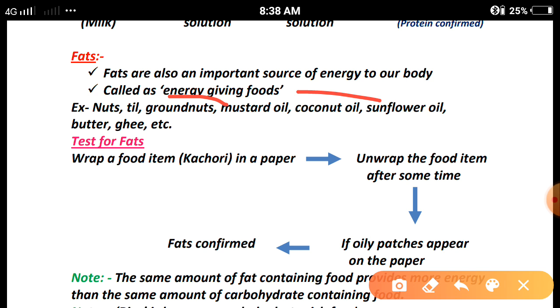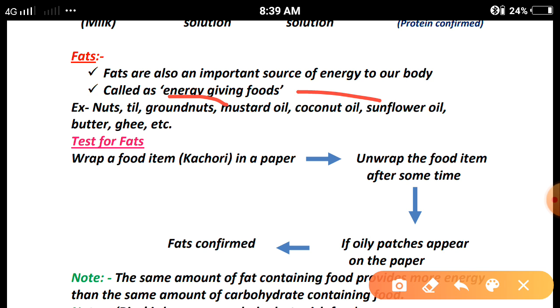Fats are also an important source of energy for our body, called energy giving foods, because fats and carbohydrates both are known as energy giving foods. To control extreme hunger, these are the food items which are responsible for providing energy in maximum amount. Clear?